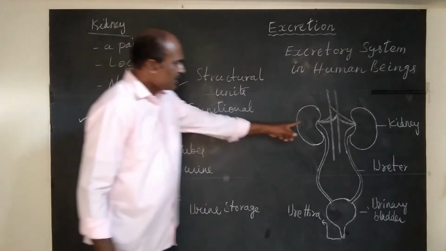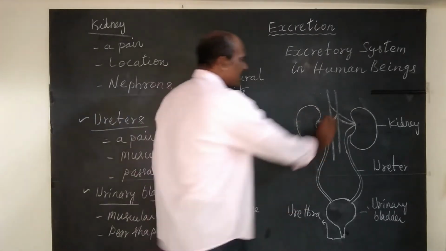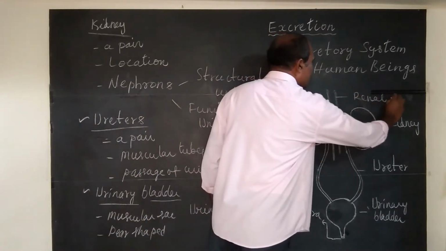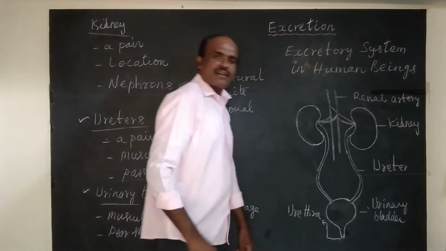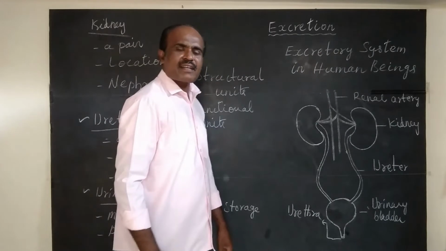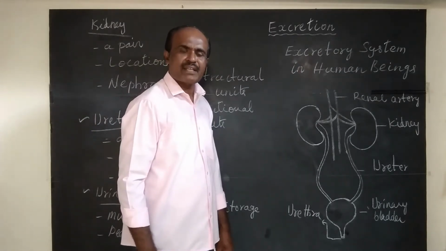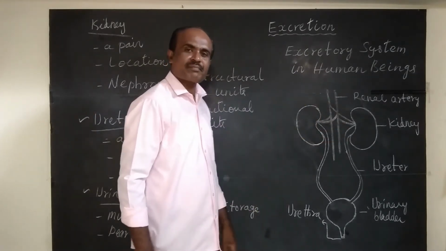Then into each kidney, renal artery enters. So this is renal artery. This renal artery brings blood with metabolic waste materials for purification into kidneys.